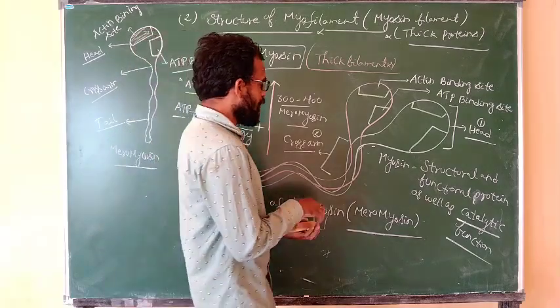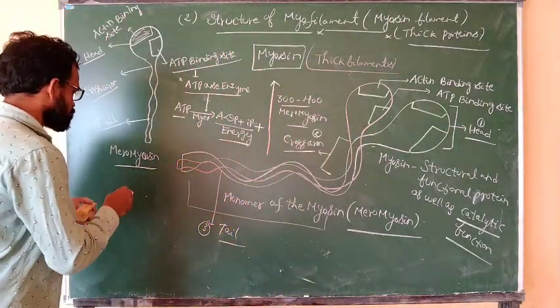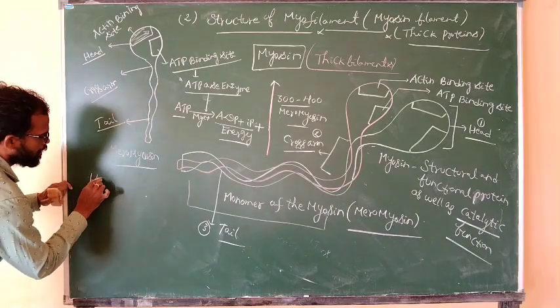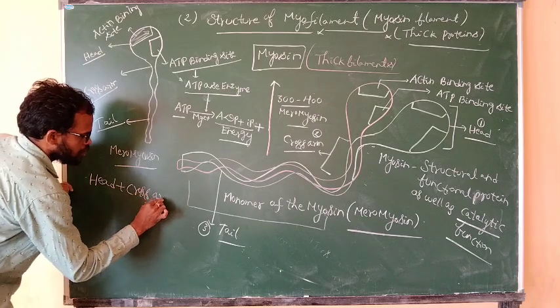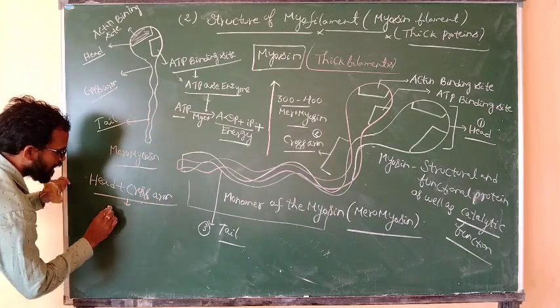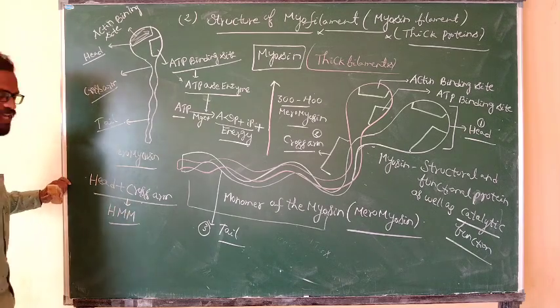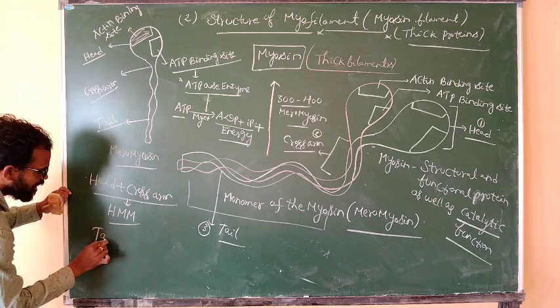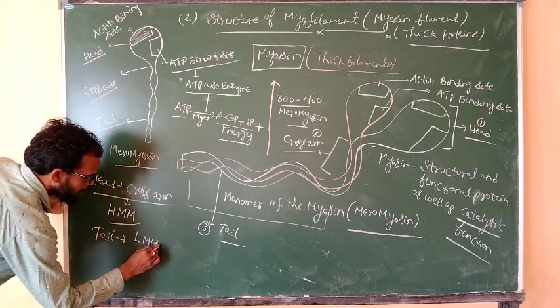If you observe the head and cross arm, head plus cross arm is known as heavy meromyosin.